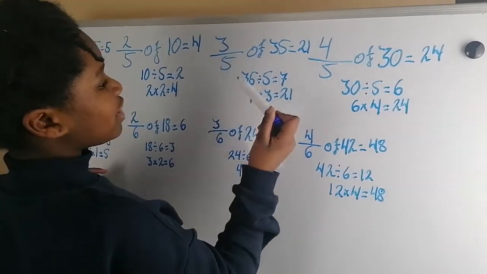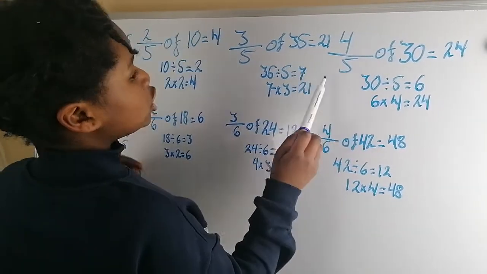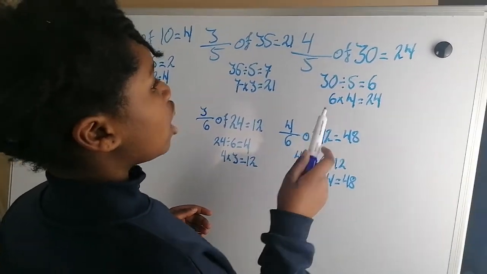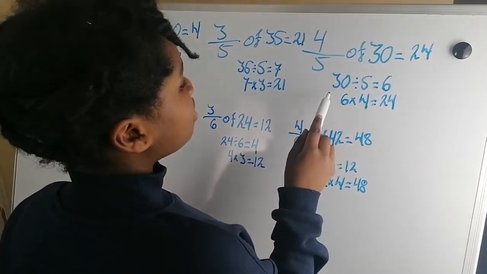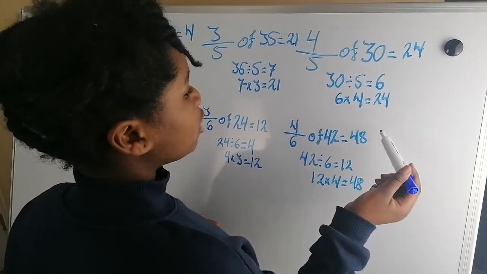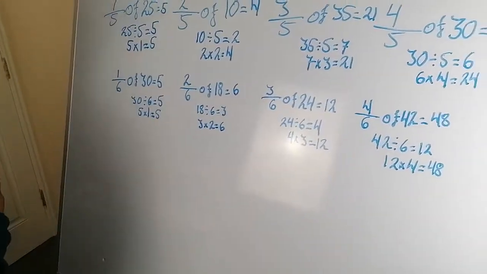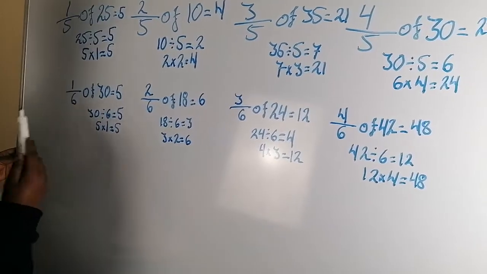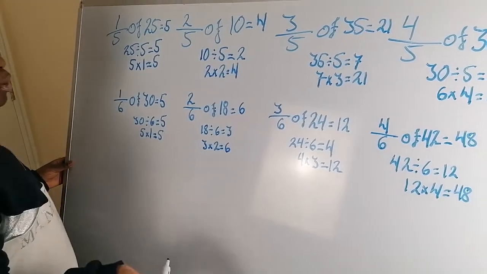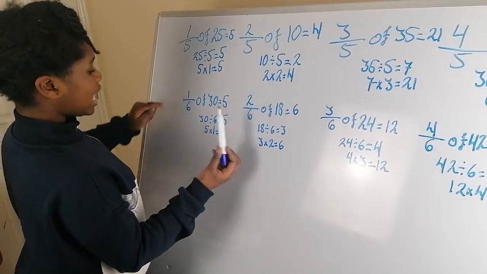We did 35 divided by 5 equals 7. And then we did 7 times 3, which equals 21. The answer. 4/5 of 30, we got 24. Again, 30 divided by 5, which was 6. And then 6 times 4 equals 24. Then we went on to sixths. So we had 1/6 of 30, which equals 5. We got that by doing 30 divided by 6, which is 5, because 5 times 6 equals 30. And then 5 times 1 equals 5.